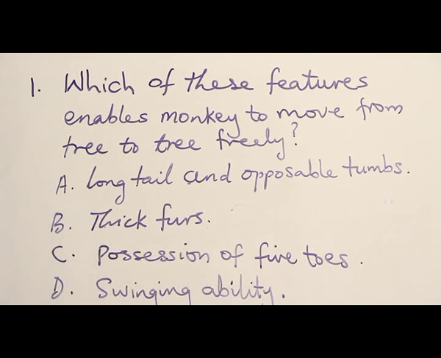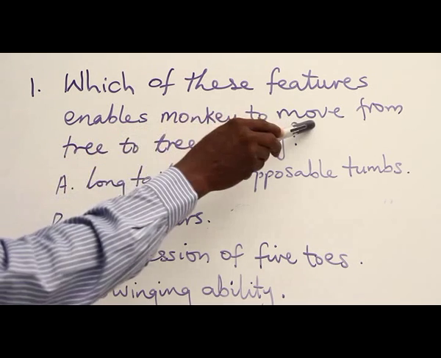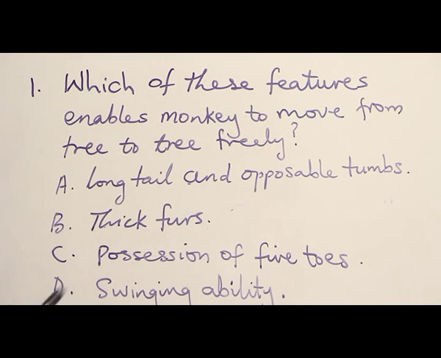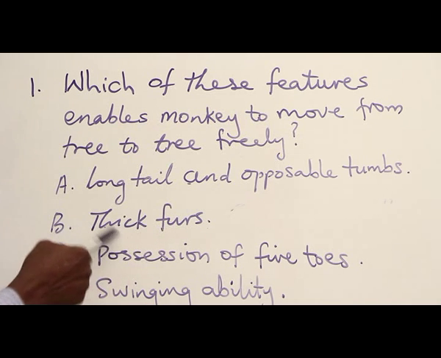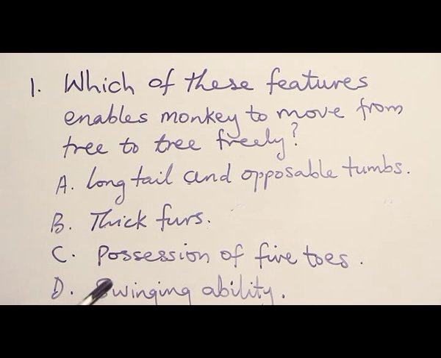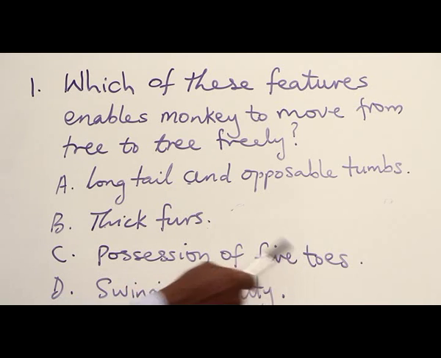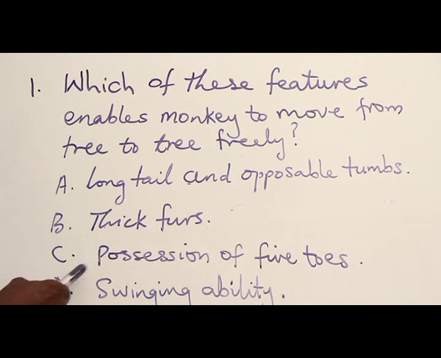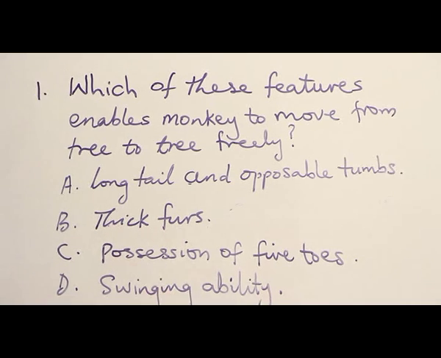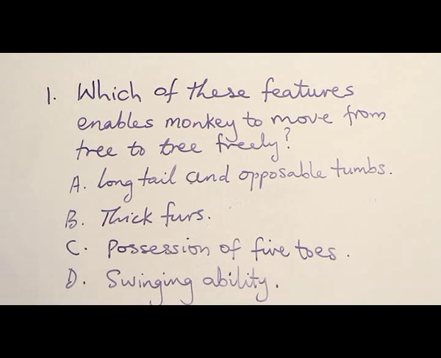Now let's look at the answer to the question. We are talking about what makes monkey to move from tree to tree. Thick fur does not help in movement. Possession of 5 toes, just like our own, does not give it the ability to move from tree to tree. And swinging ability is not a feature, this is a function.